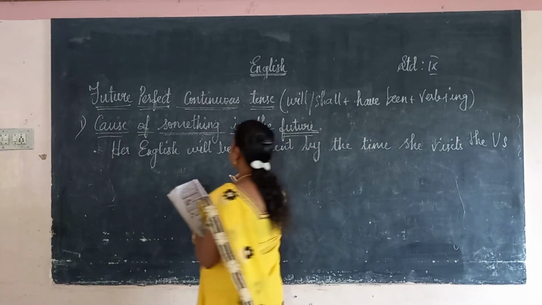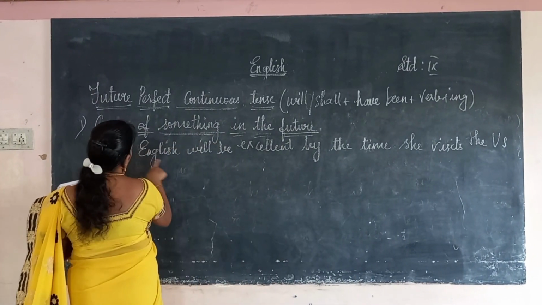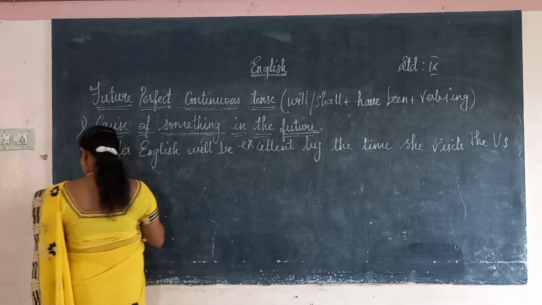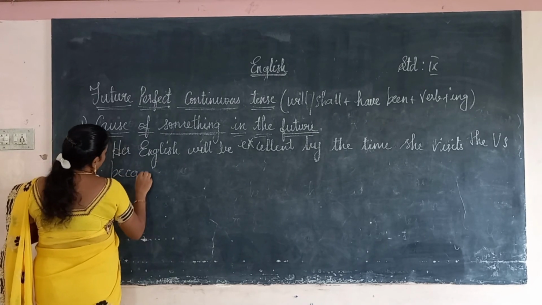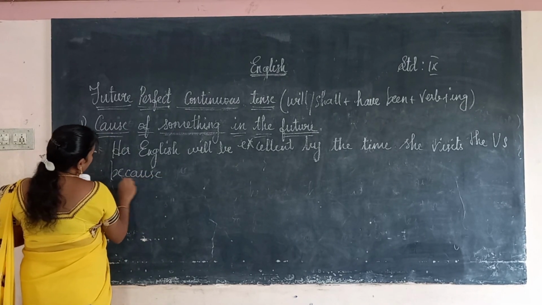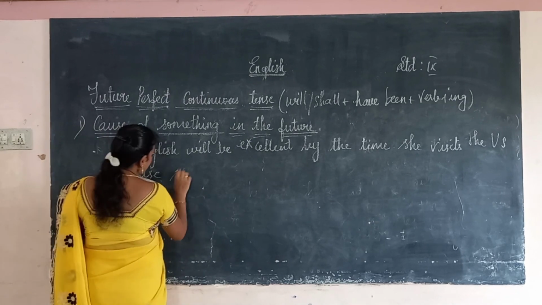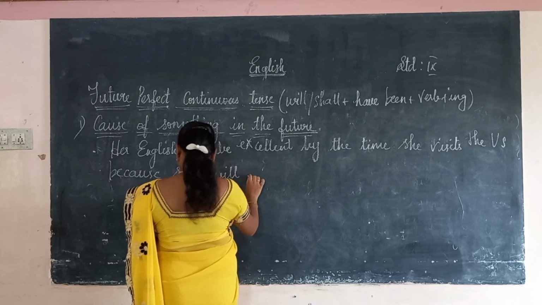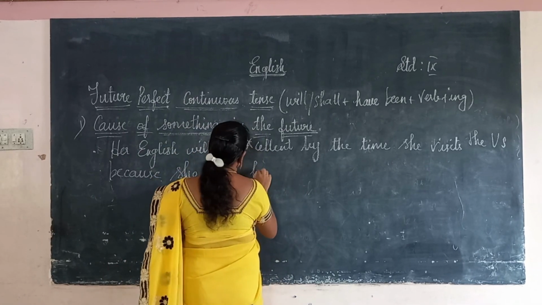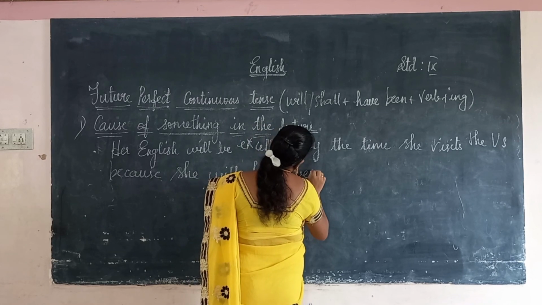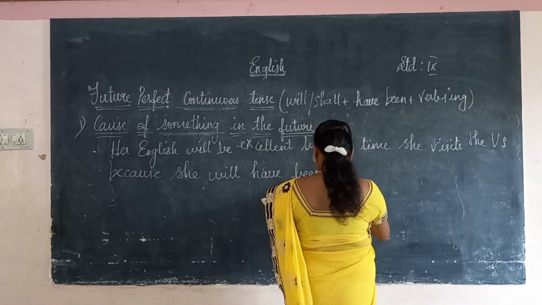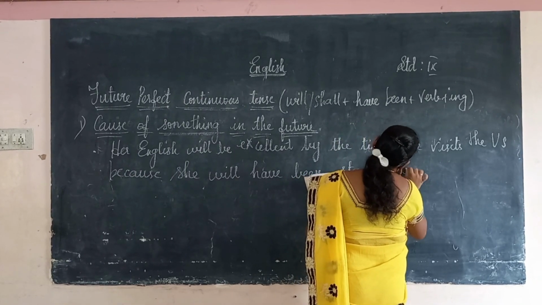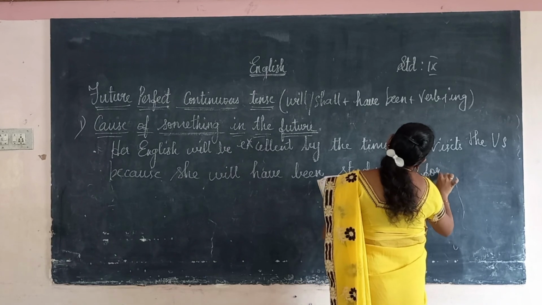Okay, cause of something in the future. This is a cause: her English will be excellent by the time she visits the US, because this is the reason. I told you, cause and result are the same. Here now we are using the future. She will have been studying it for 5 years.